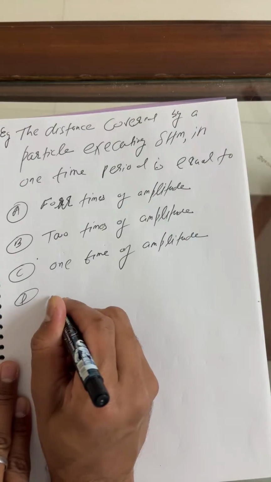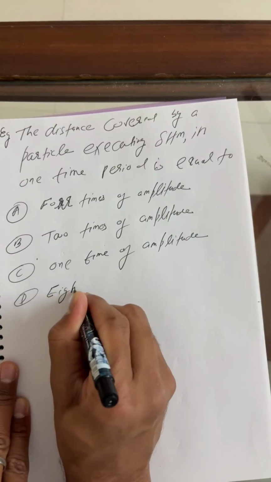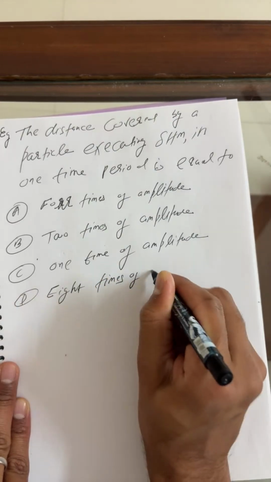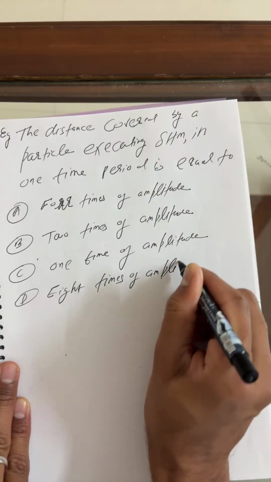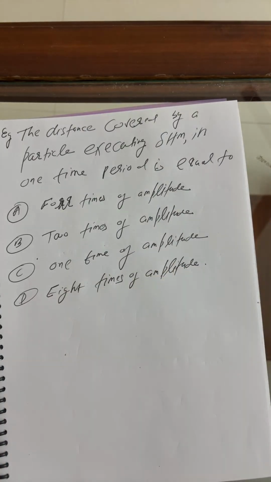Last option: eight times the amplitude. Yes, beta, just answer it, everyone here.